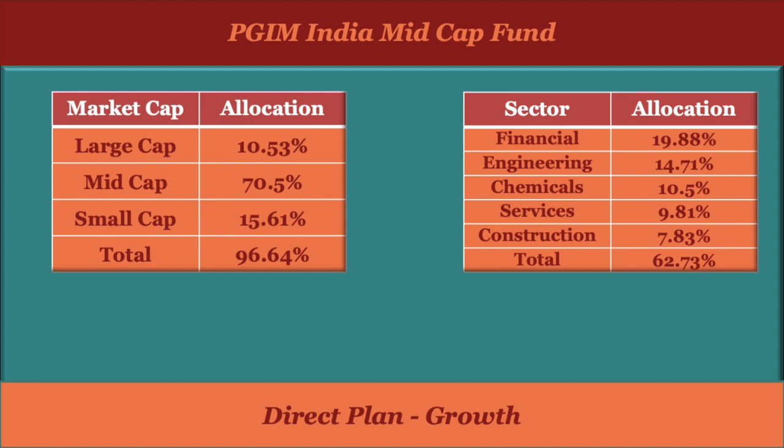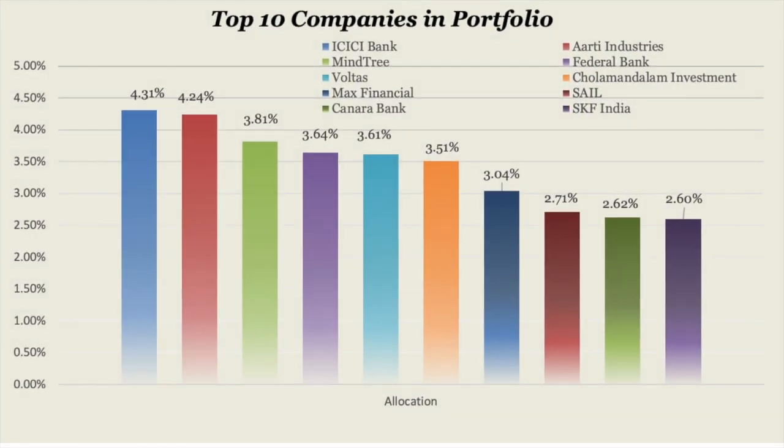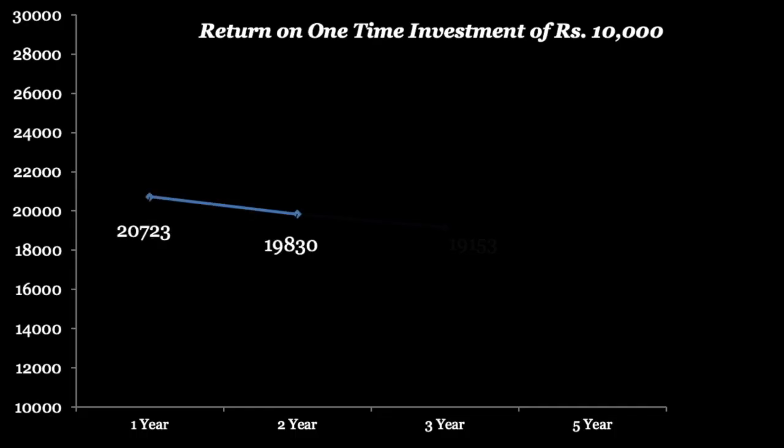If we look at its sector wise allocation, it is investing the major part of its investment in the financial sector, 20%. Other than that, engineering, chemical, service and construction sectors are there in its portfolio, and in the top 5 sectors it is investing around 63%. And if we see its top 10 companies, these are the top 10 companies in this fund's portfolio. Let's see the return that this fund has generated over the period of 5 years. If you had invested 10,000 rupees in this fund 5 years ago, this 10,000 rupees has become 25,000 rupees, which means per annum returns of around 21%. And this fund is the best performing mid cap mutual fund in the last 5, 3 and 1 years.